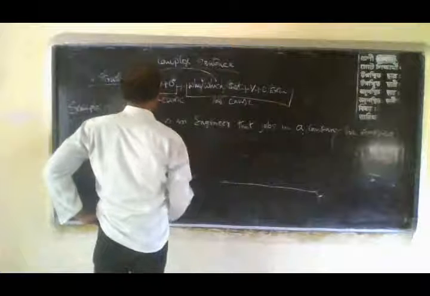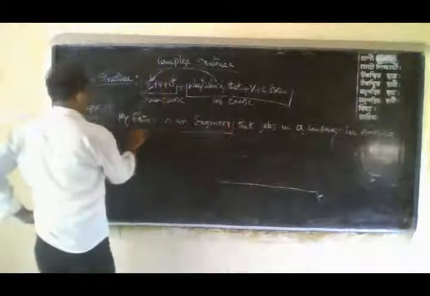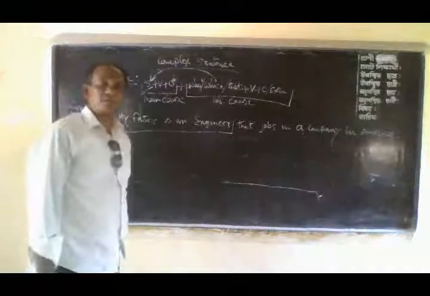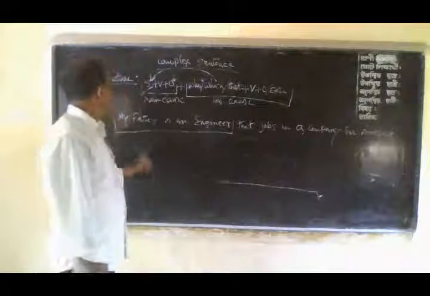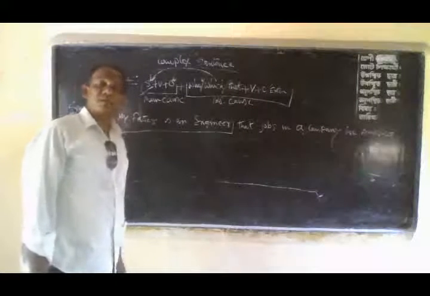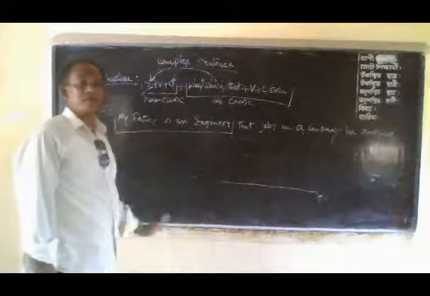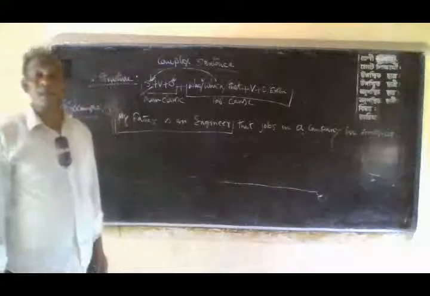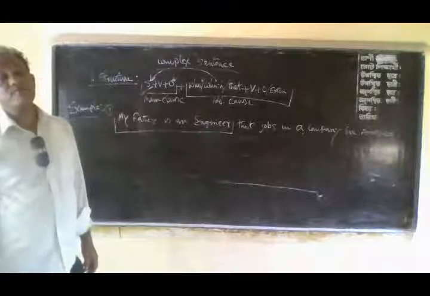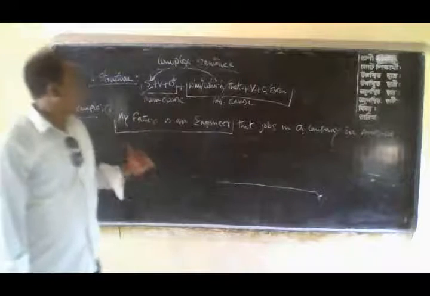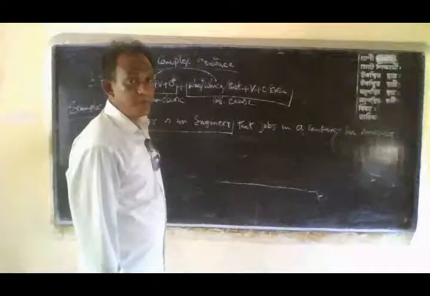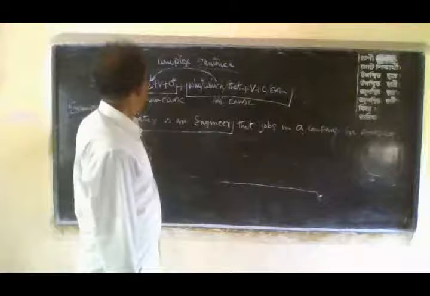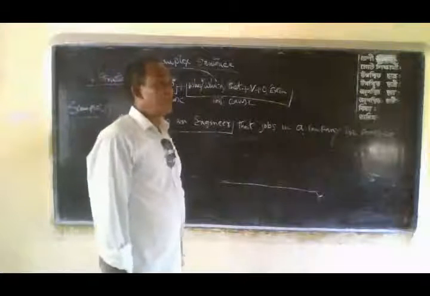This part is the main clause, and you have already learned that a main clause is totally independent and never depends on any other clauses, but a subordinate clause depends on the main clause. In before classes you have already learned this. So you have to memorize for yourself the main clause and the subordinate clause.